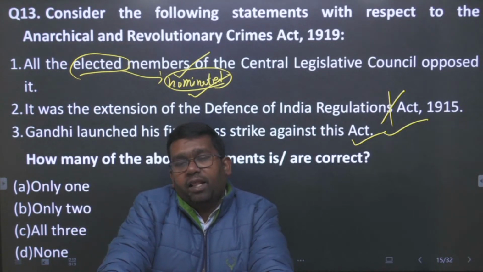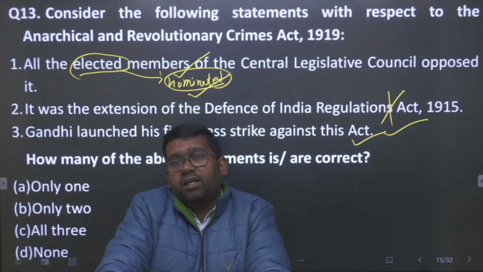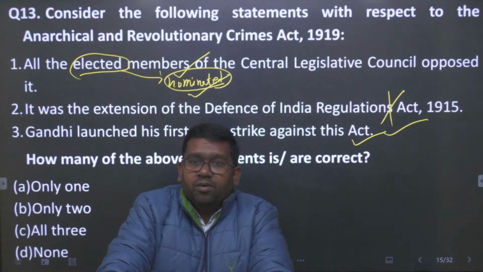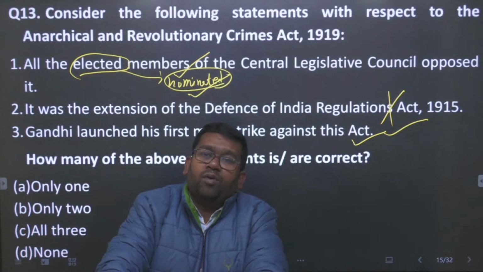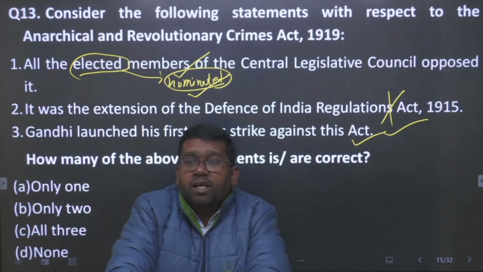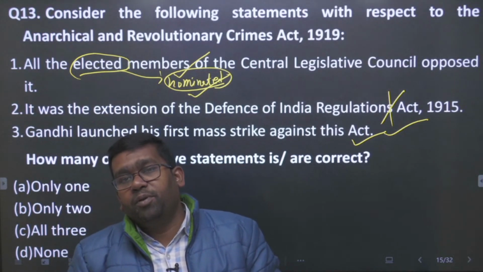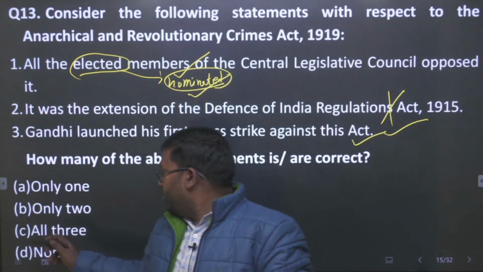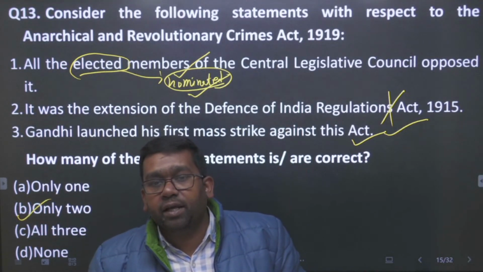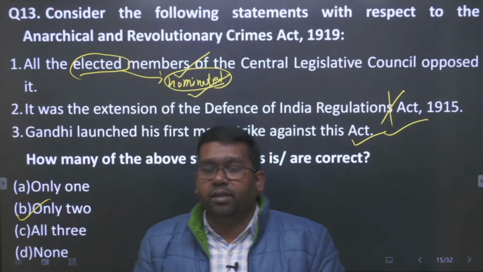In that book he argued that it was the Rowlatt Satyagraha which changed the nature and the quality of the national movement and which made Gandhi a national hero. It was Rowlatt Satyagraha that had converted Gandhi into a national hero. He became famous nationwide. Okay, so this statement is true. So the answer of this question will be 2, है ना. So only B, only 2 are the correct statements here on this topic. Okay, so let us discuss the other important things.